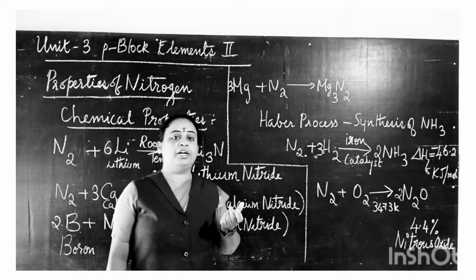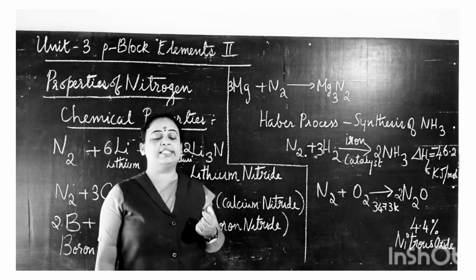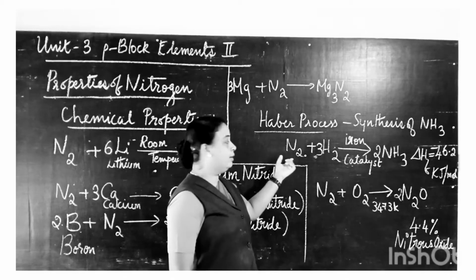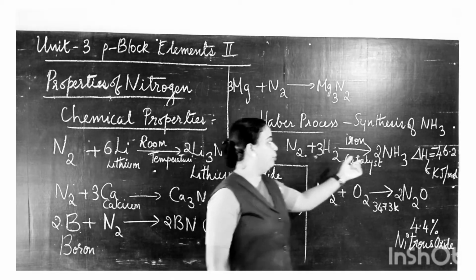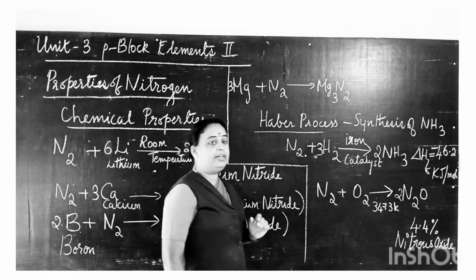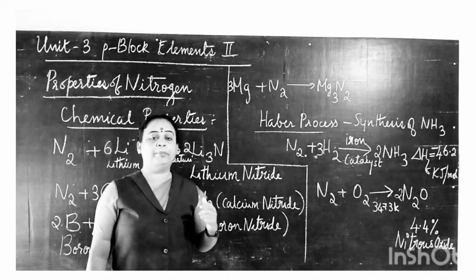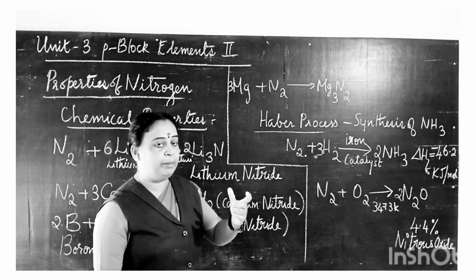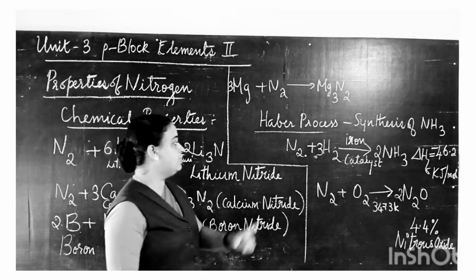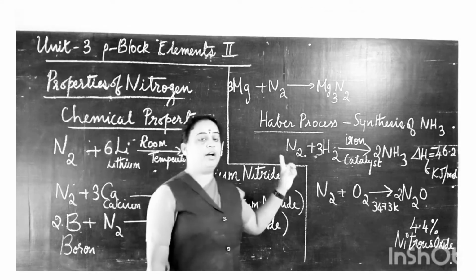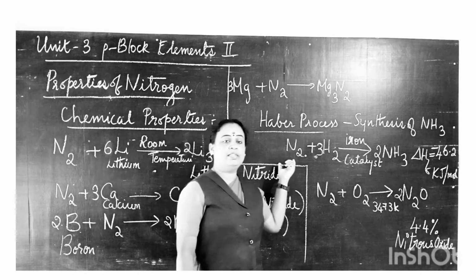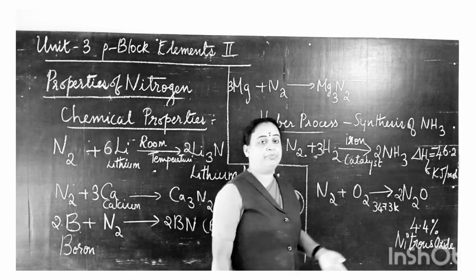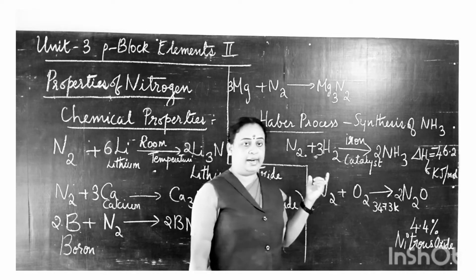Now dinitrogen plays a very important role in the synthesis of ammonia, which is called the Haber process. In the Haber process, dinitrogen directly reacts with hydrogen gas to form ammonia. This reaction takes place at high pressure and optimum temperature, in the presence of a catalyst. Iron is used as the catalyst.